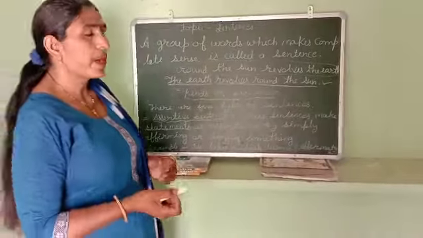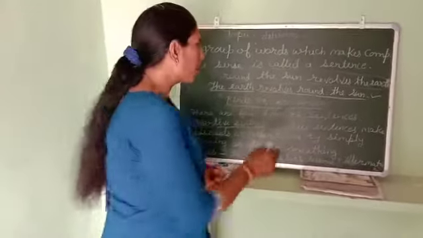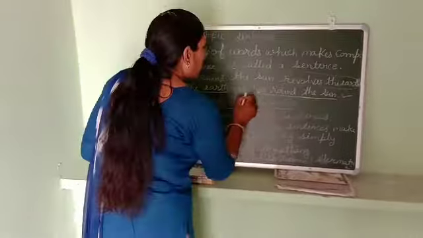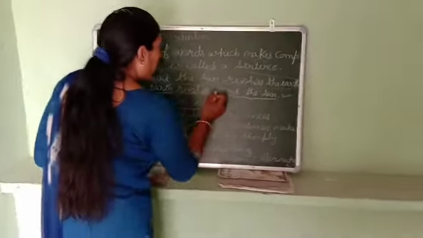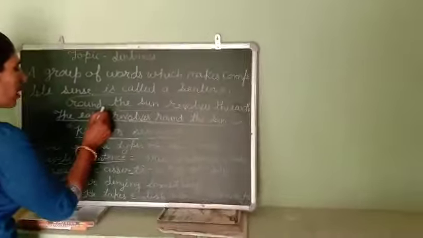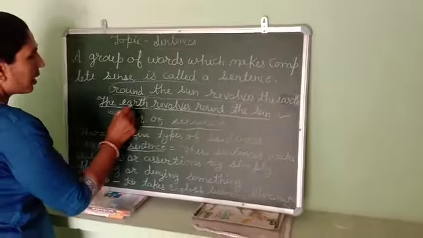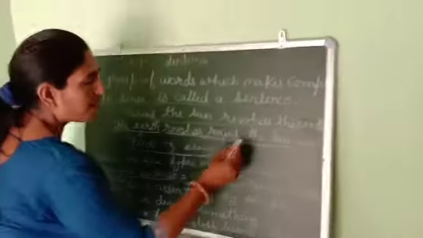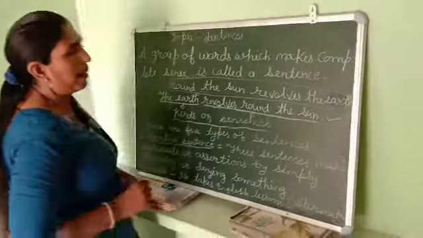What is a predicate? The part which says something about the subject. Revolves round the sun is a predicate because it says something about the subject. The earth is a subject. Revolves round the sun is a predicate.